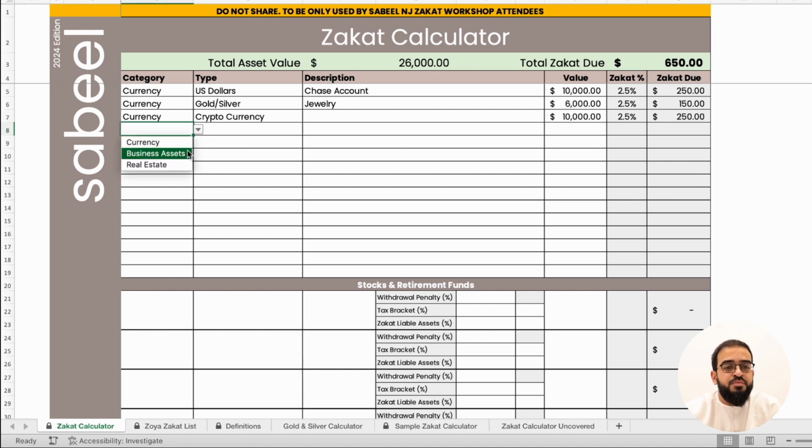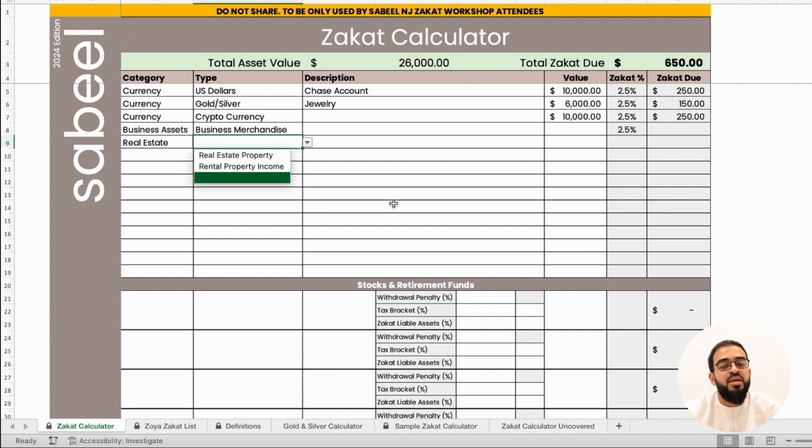The other piece is business assets, business merchandise, and business debts. Business merchandise basically means the type of funds that you have; if you were to have a fire sale today, what would be the market value of them? And the last piece is real estate, and there are two types of real estate: real estate property and real estate property income, and they are handled in the same way that we have mentioned in the previous videos.